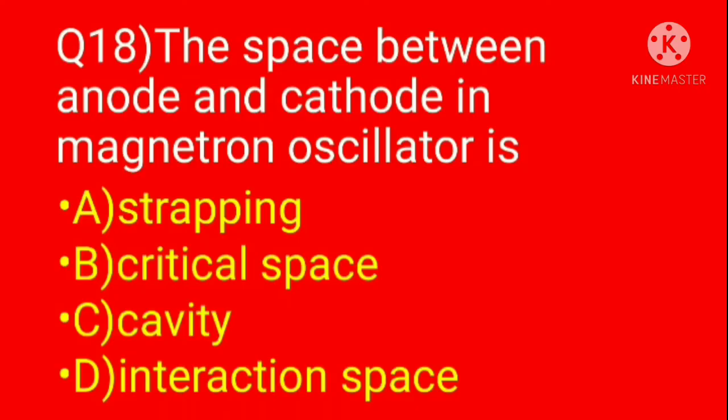Question 18. The space between anode and cathode in magnetron oscillator is option A strapping, B critical space, C cavity, D interaction space. Here options A, B and C are incorrect, they are eliminated. Hence the correct option is D, interaction space.